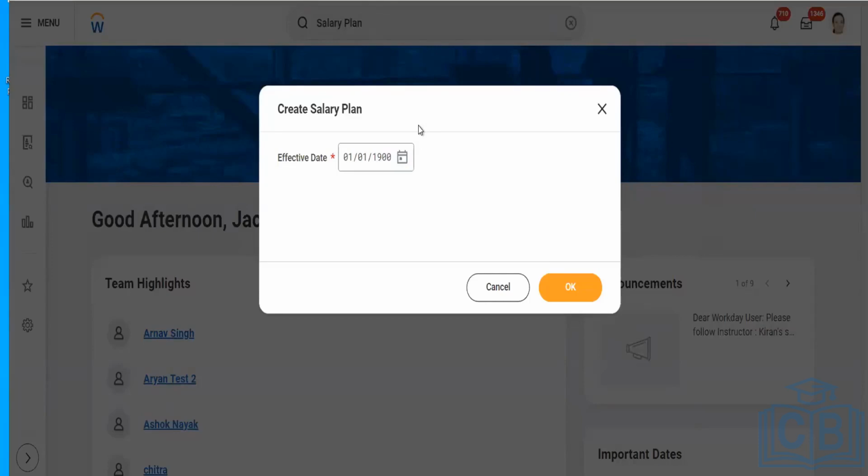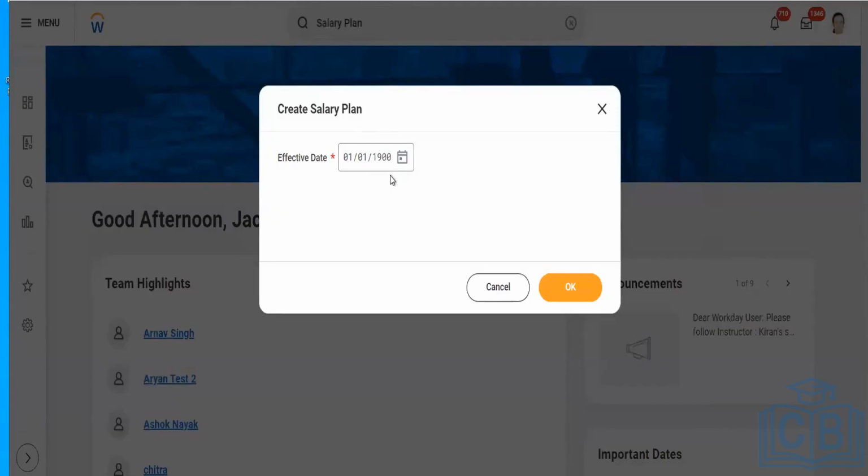Usually in my organization also, we use the typical date so that we can keep the history of the plans. Let's take an example of a salary plan. Salary plan is something common which we use, not something I'm introducing in the middle of something.